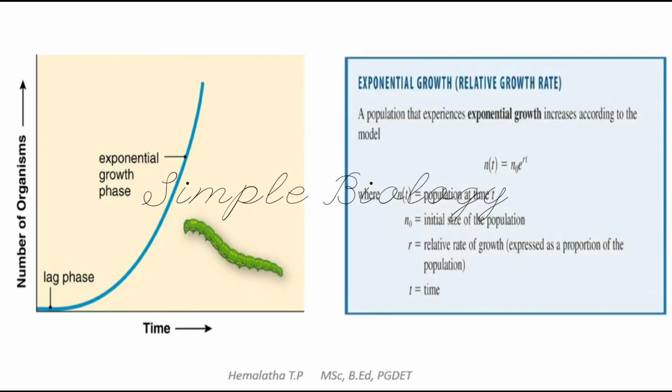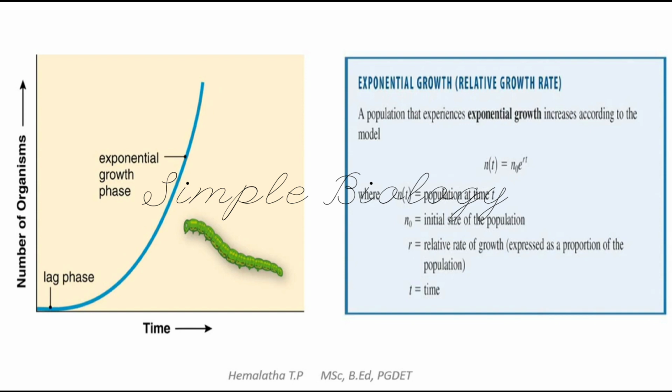Here you can see the graph of exponential growth. It starts with the lag phase and keeps on increasing, and this is called the exponential growth phase. When we plot a graph of the number of organisms in a given time, if the food availability and space are unlimited, we get an exponential growth curve like this. It is a J-shaped curve.